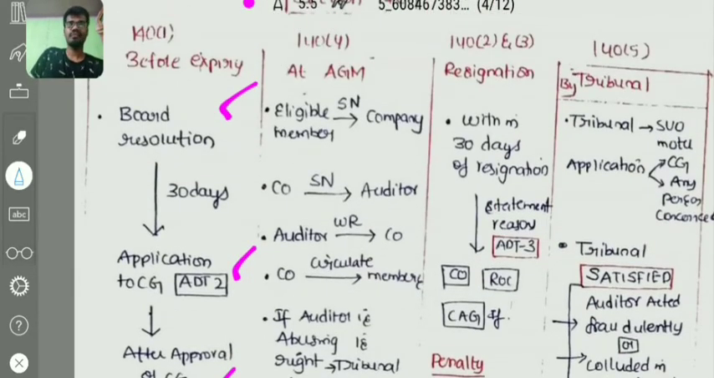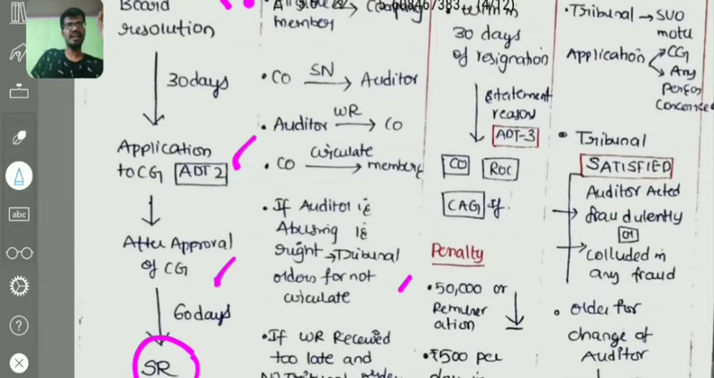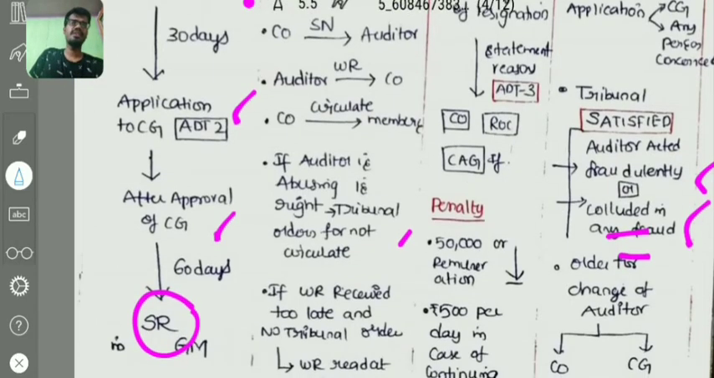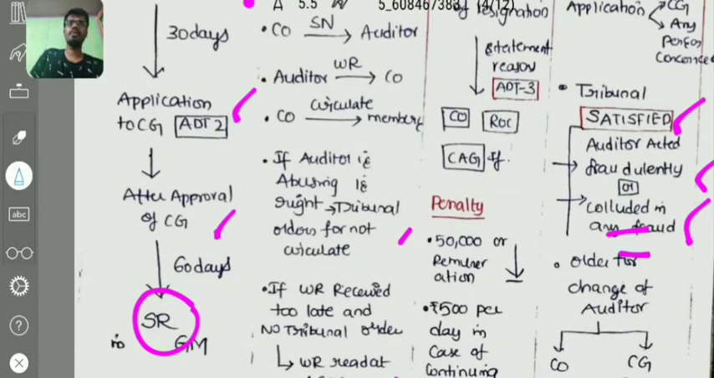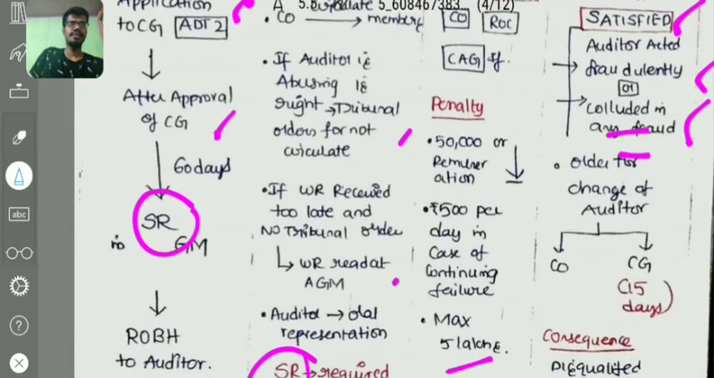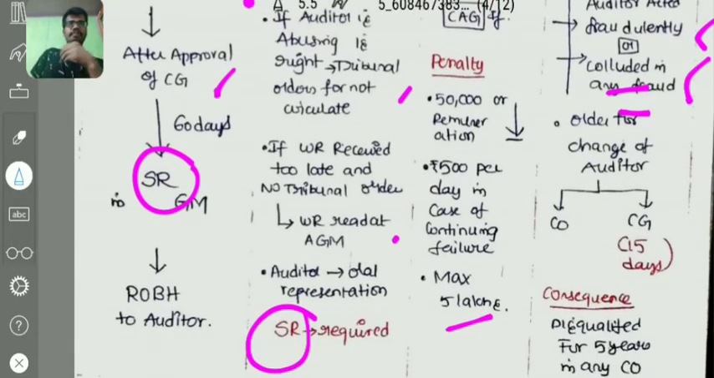And coming to the next, 140 subsection 5, that is the removal by the tribunal. The tribunal can take up the issue suo motu and pass an order for removal of auditor, or else the tribunal, after receiving an application from the central government or any person concerned, may remove the auditor, right? The tribunal should be satisfied that the auditor has acted fraudulently or colluded in any fraud, has supported any fraud, or he has known that fraud is happening in the company and has supported that fraud. Then, being satisfied with these 2 points, the tribunal may pass an order for removal of auditor, right? If it is a case suo motu or an application by any other person concerned, the tribunal will pass an order to the company to remove the auditor.